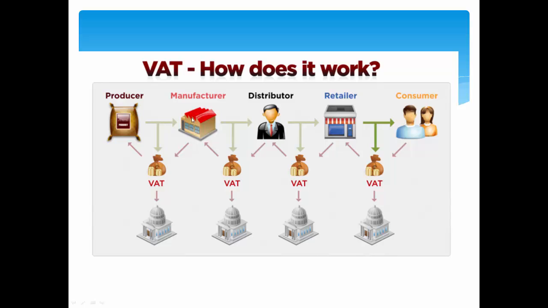So that way they have to keep the whole records, and that increases the transparency of the system, and there is very less tax evasion, and when tax evasion is less, then the collection of the taxes increases for the government. So I hope you have got the concept of VAT. If you still are not able to understand VAT, you can ask me in comment.